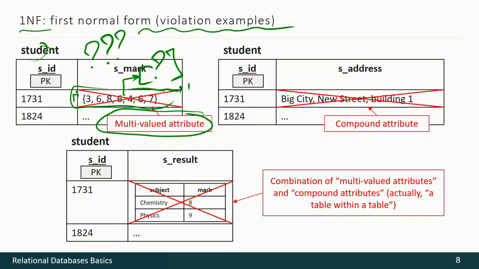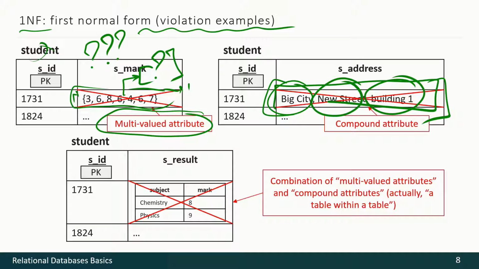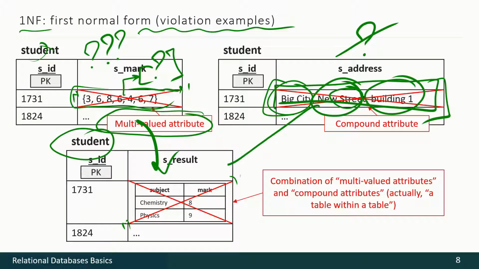The second situation is when we have, for instance, an address and all components like city, street, building number are placed into one table cell. If, for instance, we have to find out all addresses with certain street, how can we do it quickly? We cannot. And the worst situation, a table within a table. That's the combination of multi-valued and compound attributes.